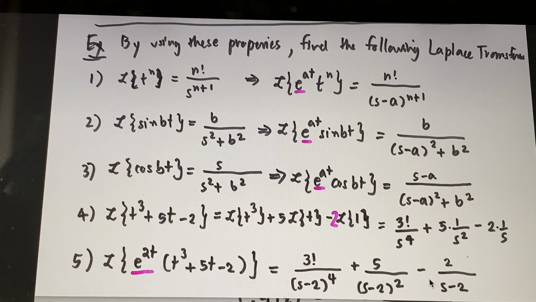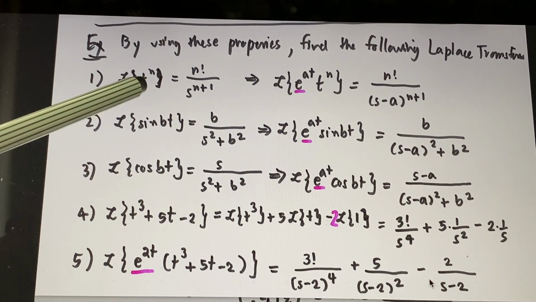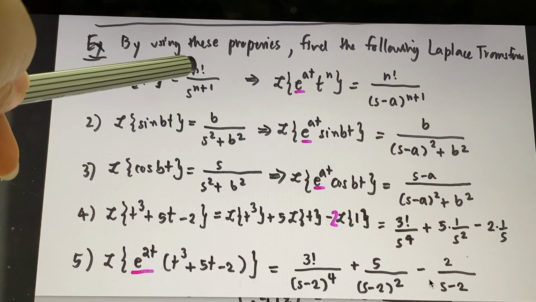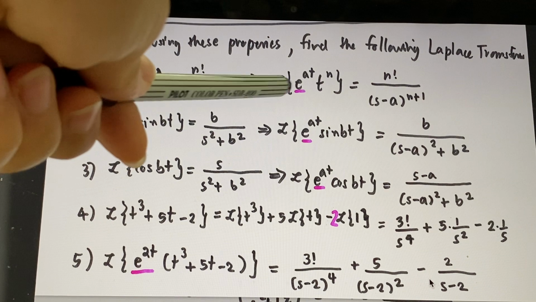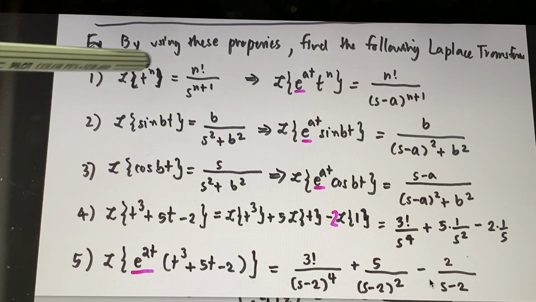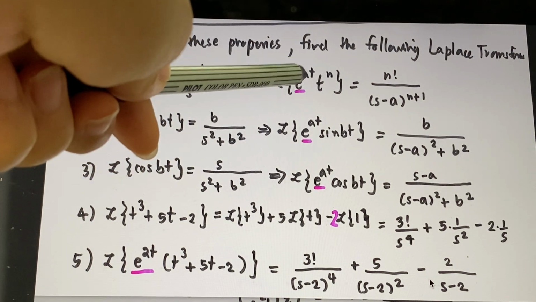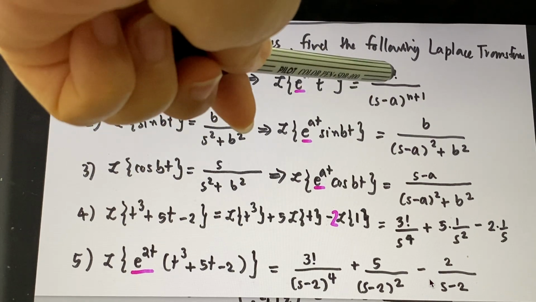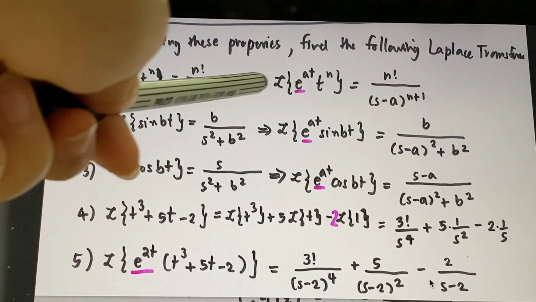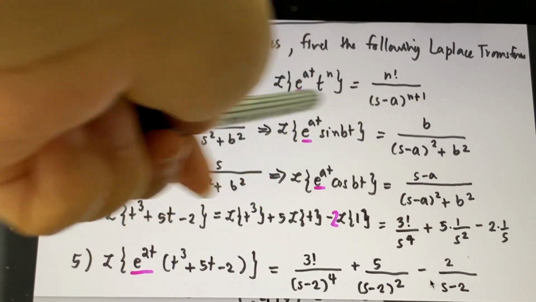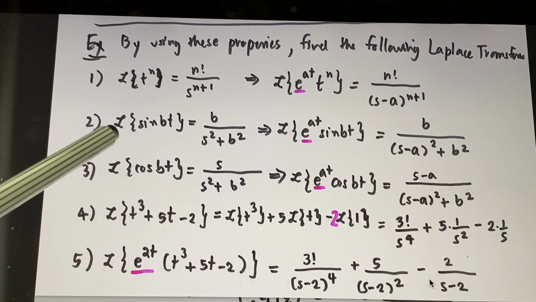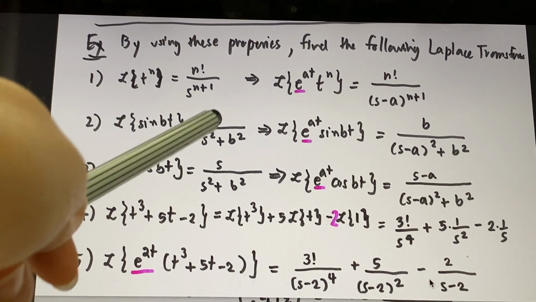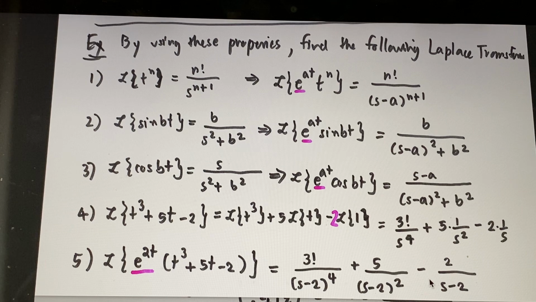Okay. The first example, Laplace transform of t to the power n is n factorial over s to the power n plus 1. So if you're shifting this transform with e to the power at, that means you have n factorial, and wherever there is s, you plug in s minus a, you see? (s minus a) to the power n plus 1. Number 2, Laplace transform of sin bt is b over s squared plus b squared.